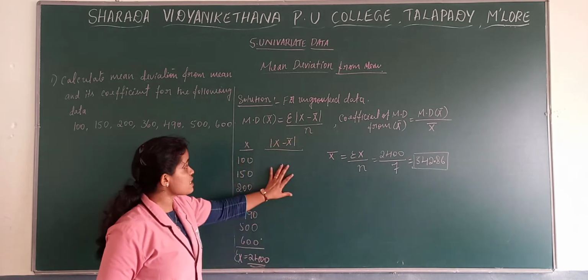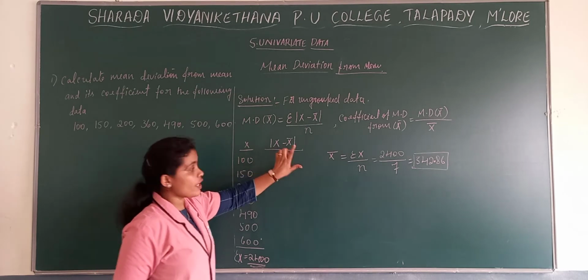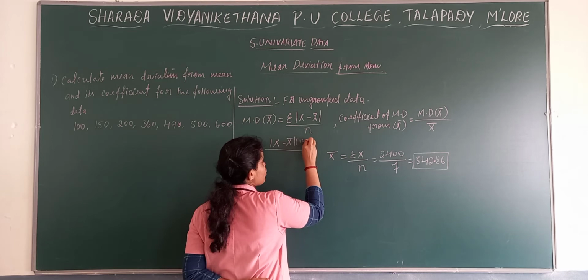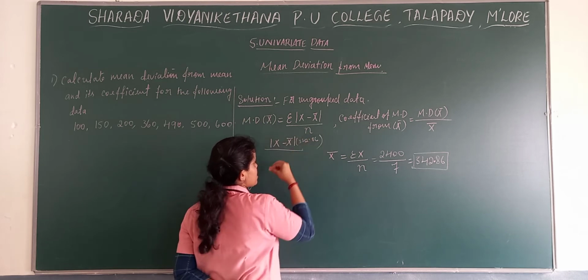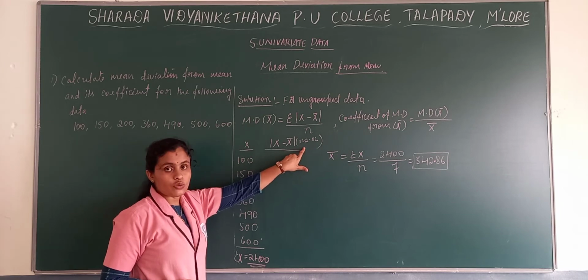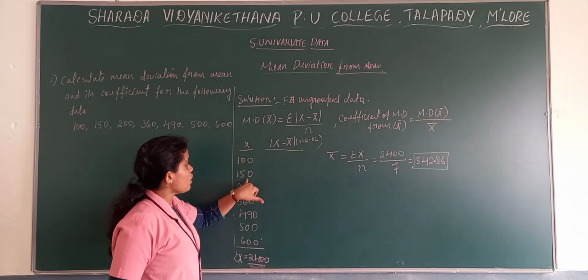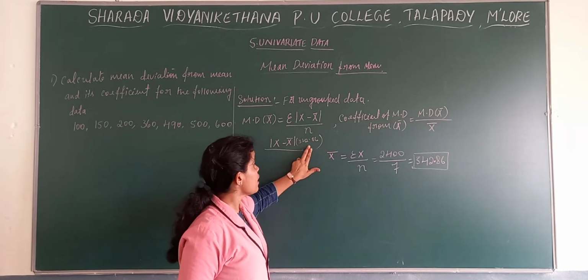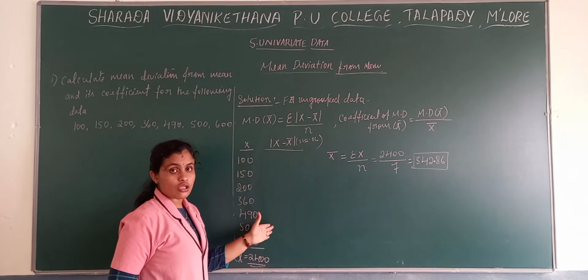The value of x bar is 342.86. Now what you need to do? 100 minus 342.86, 150 minus 342.86. You need to deduct the mean from the given set of observations.